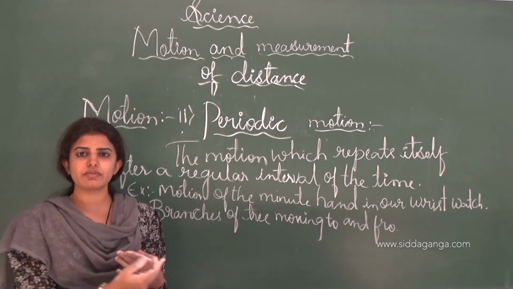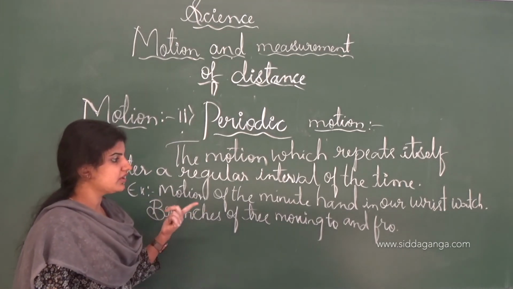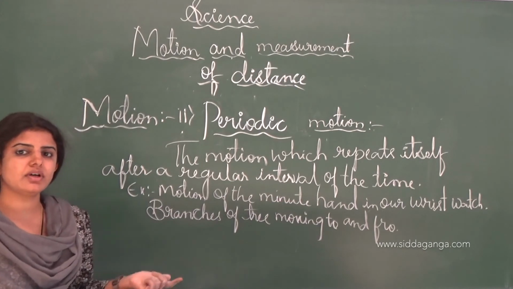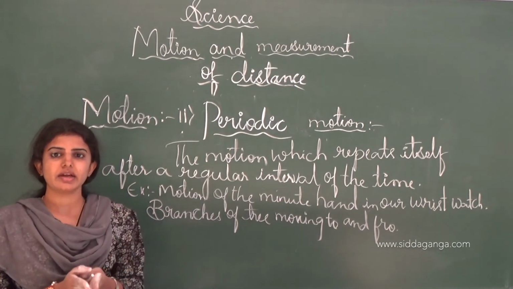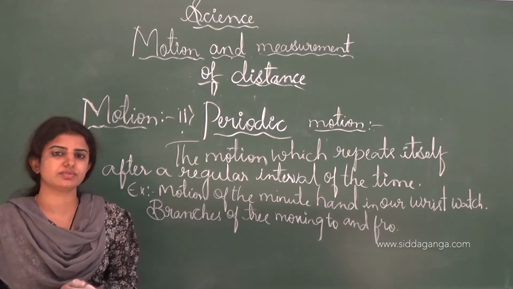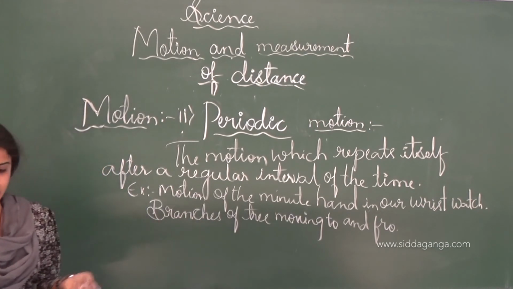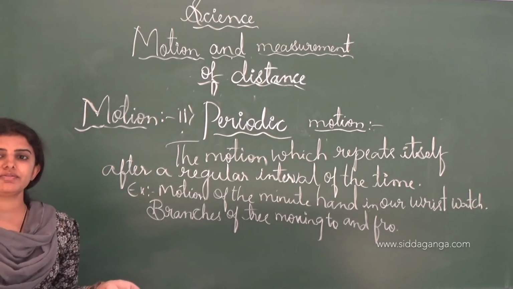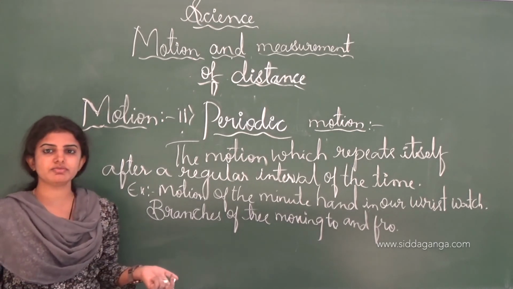The minute hand in our wristwatch and the branches of the tree moving to and fro are examples of periodic motion. This is all about the different types of motion that we learnt.